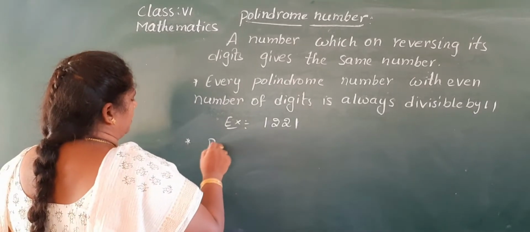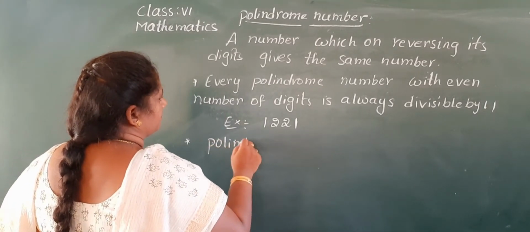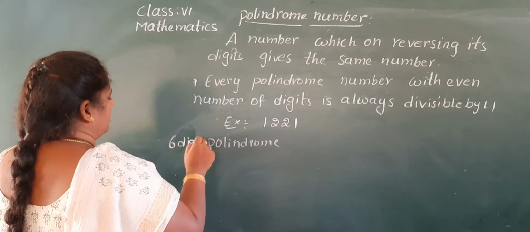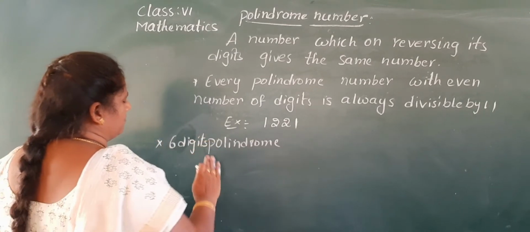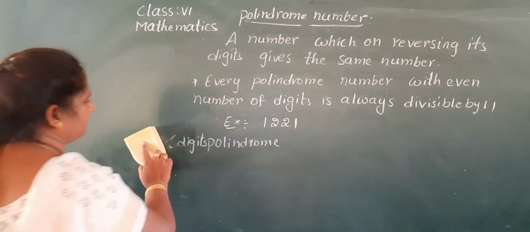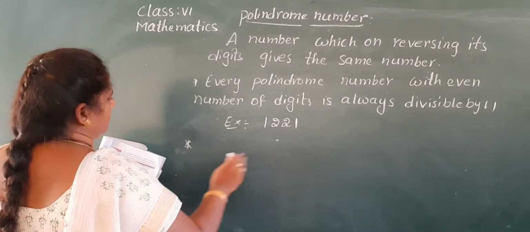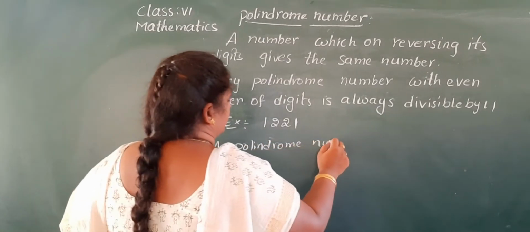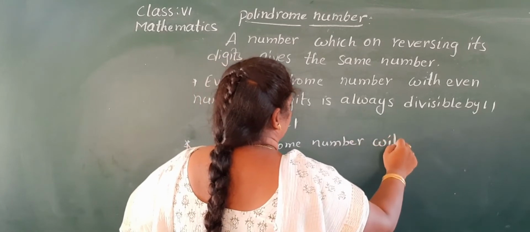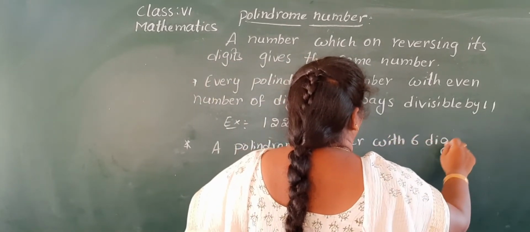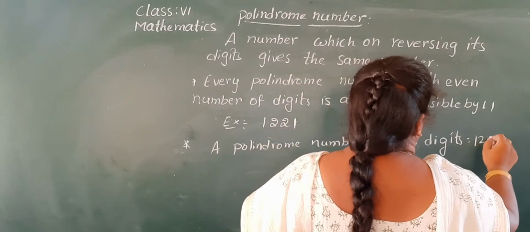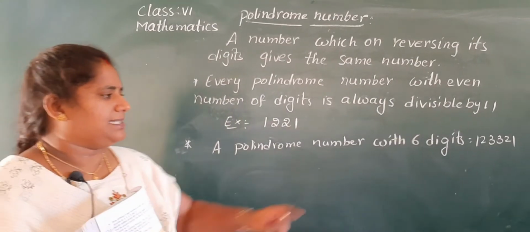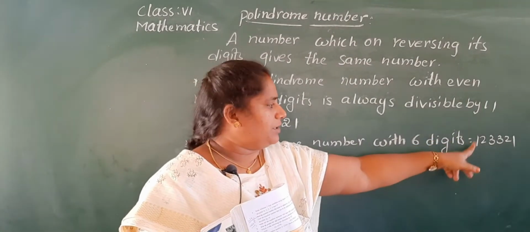So a palindrome number with 6 digits, we will write like this: 1, 2, 3, 3, 2, 1. See, if you reverse this, we get the same number: 1, 2, 3, 3, 2, 1.